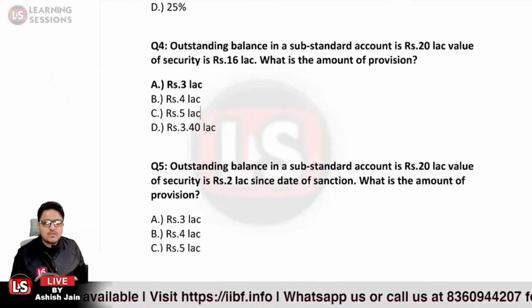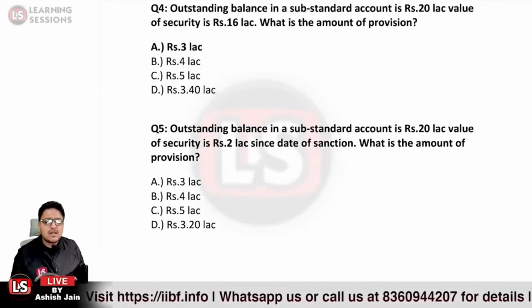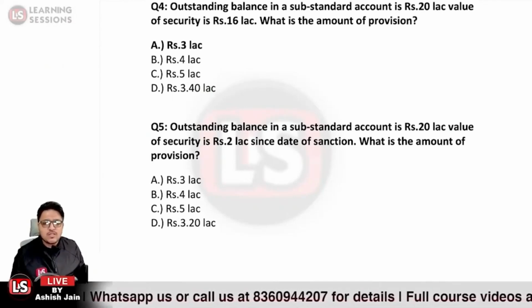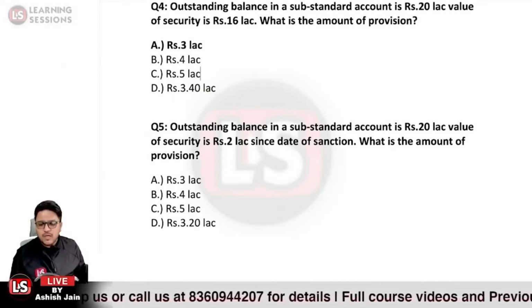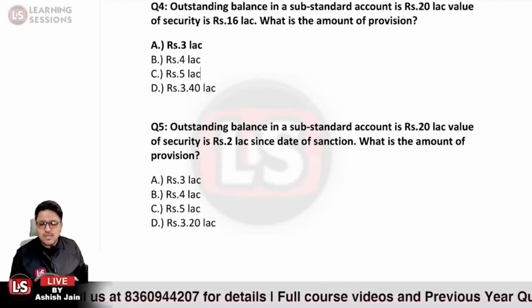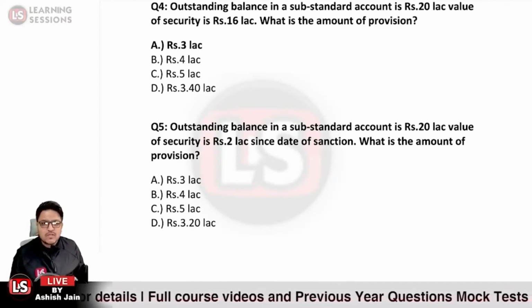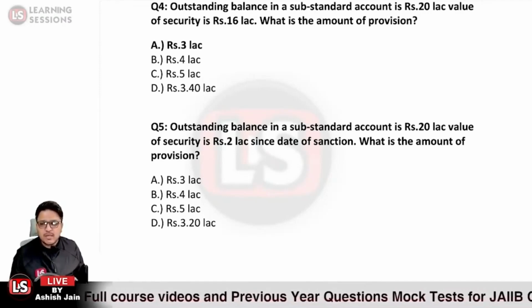Now let's move to the next question, which says the outstanding balance in a substandard account is rupees 20 lakh. The value of security is 2 lakh rupees since the date of sanction. What is the amount of provision? We need to calculate the amount of provision. The outstanding balance is given to be 20 lakh rupees and the value of security is 2 lakh from the date of sanction.